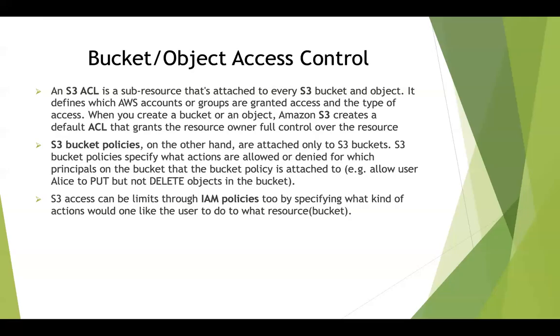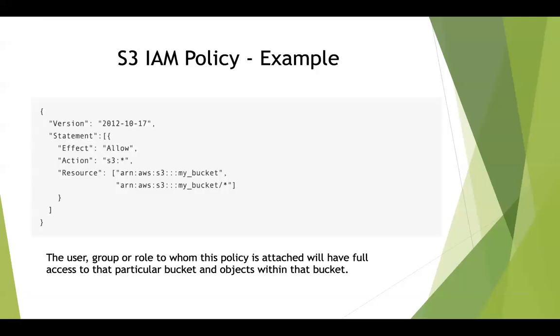And also you can limit access to S3 through IAM policy. So there are 3 types of object or bucket access control that you can do right now. You can use S3 ACL or S3 bucket policies, or even IAM policies. Just for an example of an IAM policy, we saw IAM policies yesterday, right? So we gave the S3 action as S3:* and even the resource as star.